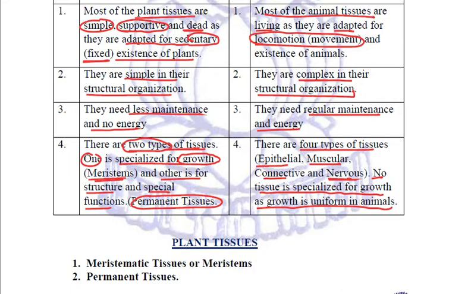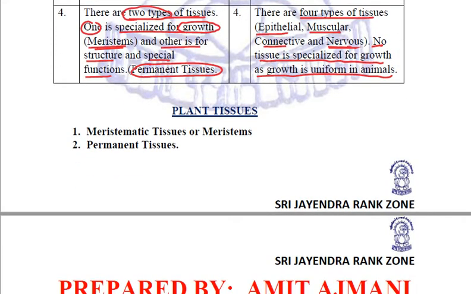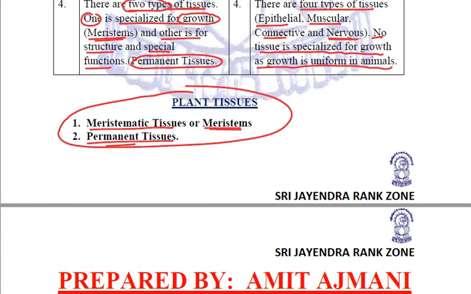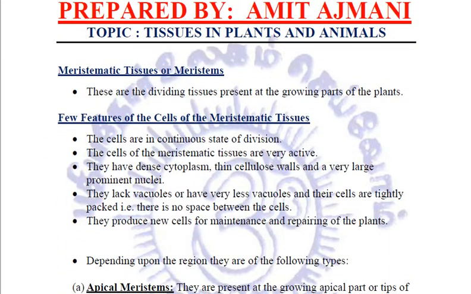So let us start first of all with the detailed study of plant tissues. Now these plant tissues are further categorized into two parts. One is the meristematic tissues, also called meristems, and the other is permanent tissues. Let us study one by one in detail, starting with the meristematic tissues or meristems first.